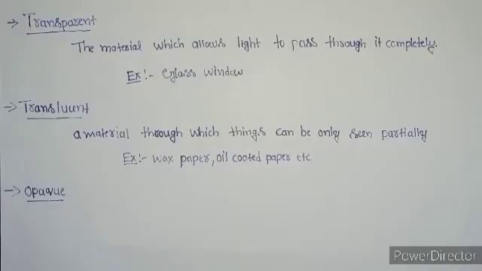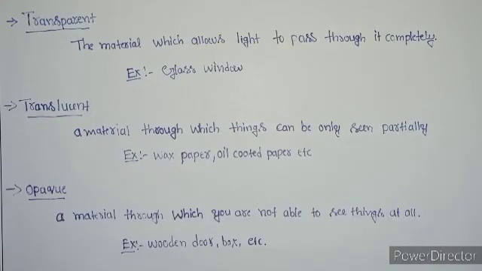Students, next we are going to know about opaque. The materials through which you cannot see things at all are called opaque objects or opaque materials. Examples for opaque materials: a wooden door and a wooden box.